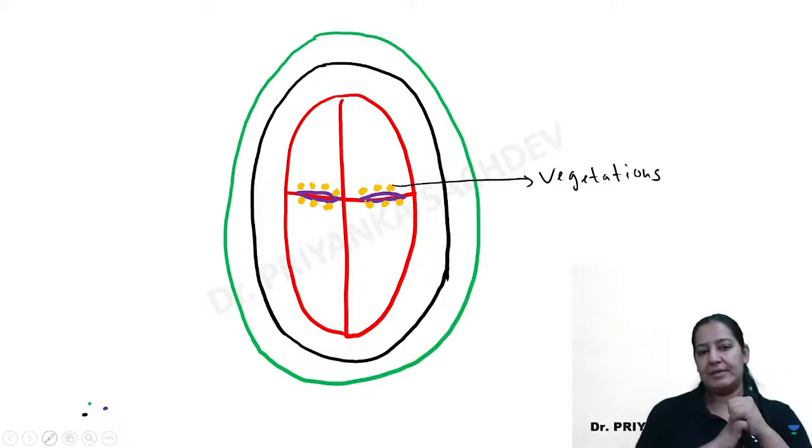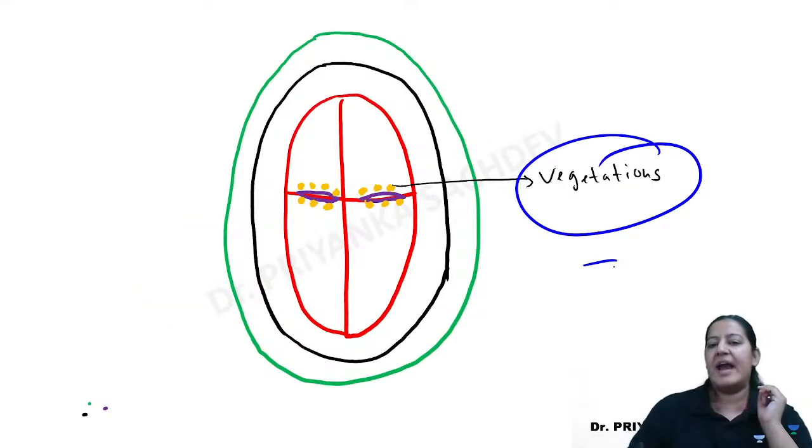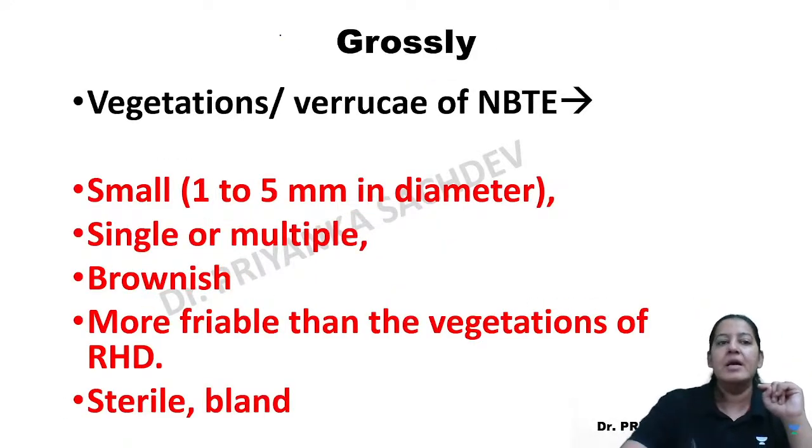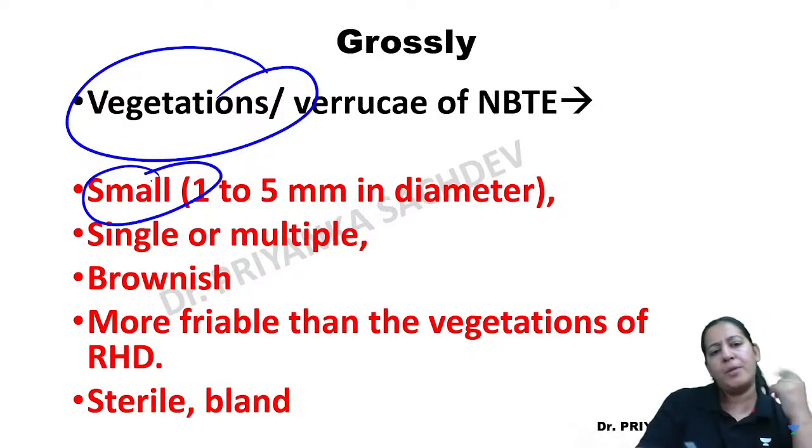See the vegetations here. Can you see the vegetations here? Here vegetations are again at the junction, like rheumatic heart disease, the first one. So again only at the junction, you can understand the meaning. Here vegetations are again small or medium size.